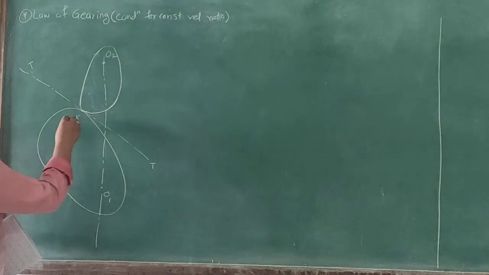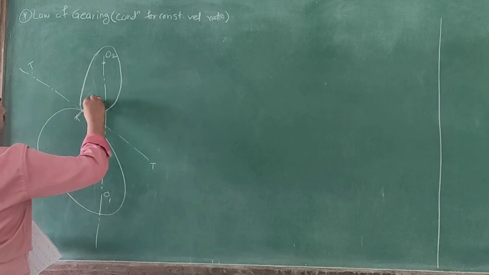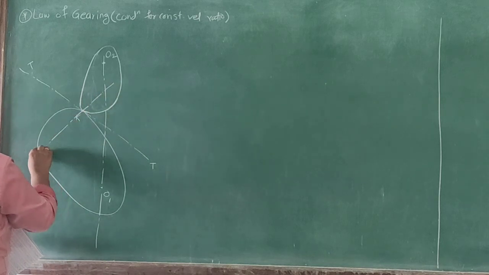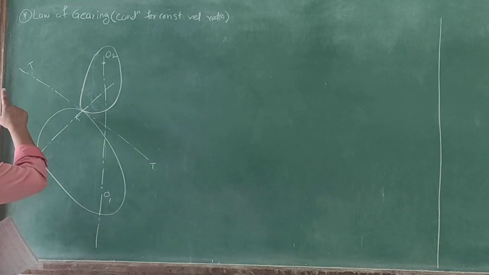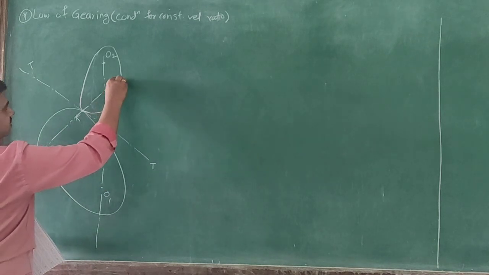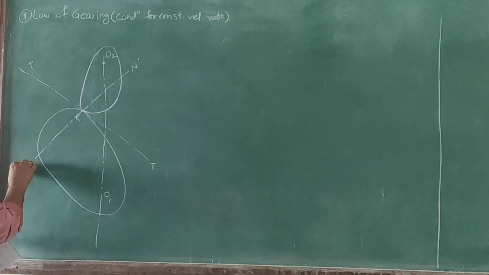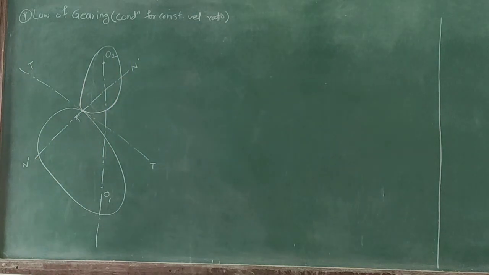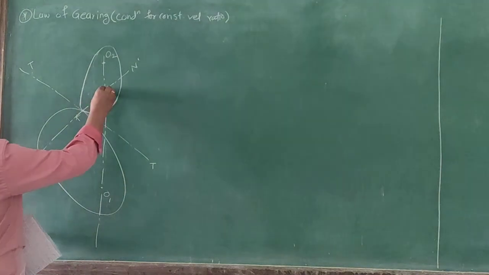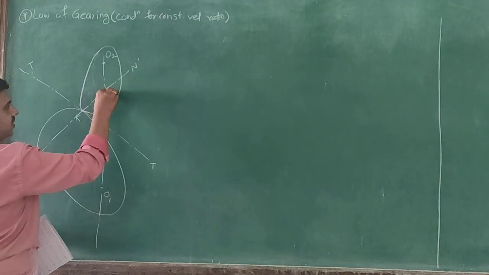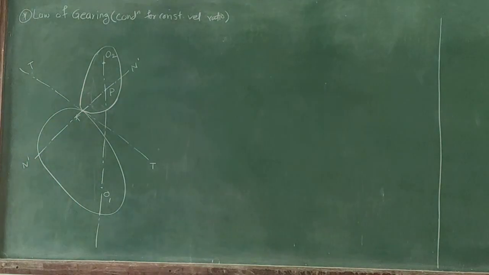At the same time, if we draw a perpendicular line to the tangent, a common normal, which is nothing but N dash, which is the normal to this particular tangent, it will intersect this particular axis at say point P. Are you getting me?